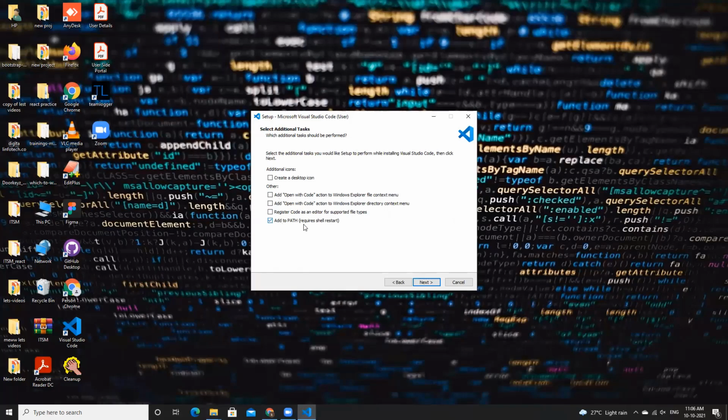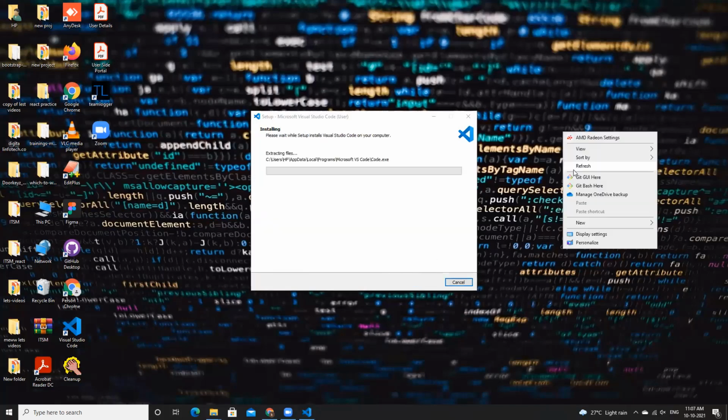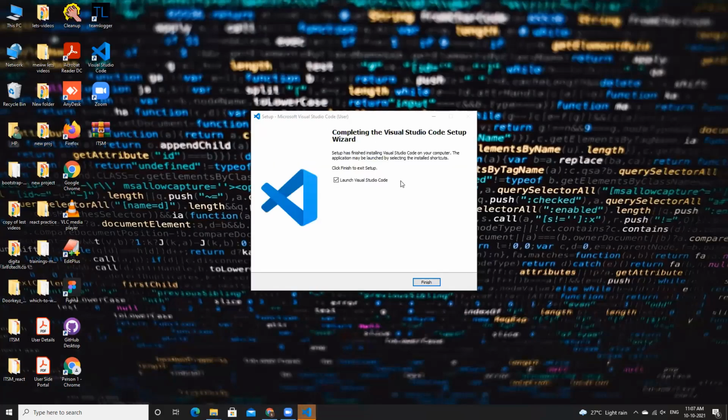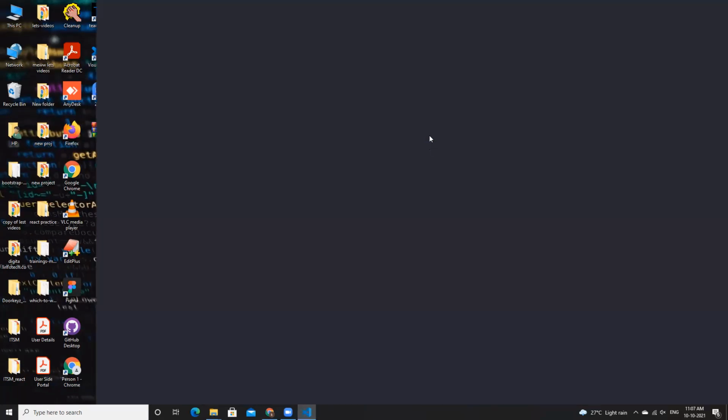Add to path is the important tick over here, because all your interactions with Python and all those things are done with the help of the path variable. Other than that, you have additional icons wherever you need. Click next, then click install, and it will directly install VS Code. Wait for the installation to complete. That's it, done. Click on finish, and it will launch Visual Studio Code.